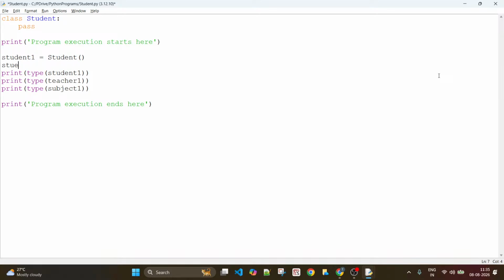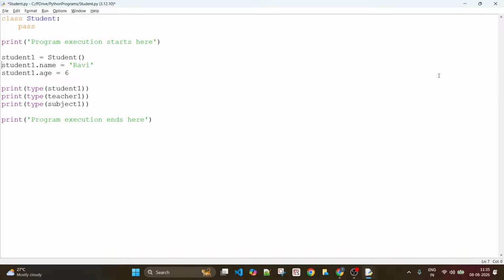Student one dot name is equal to something, Ravi or something. I add one more attribute now. Student one dot age is equal to 6 years. So you see what I did? I created an object and I keep on adding the attributes dynamically to this student.